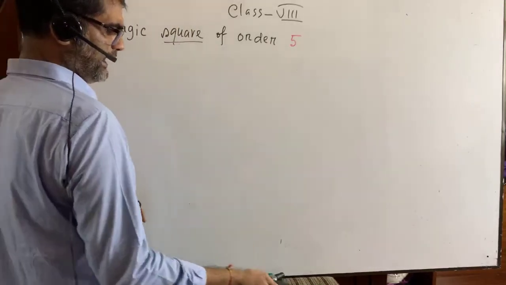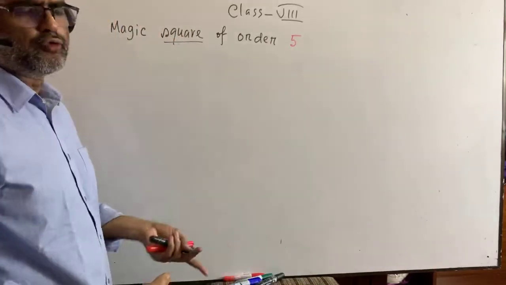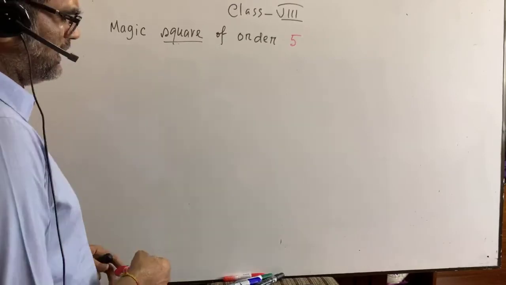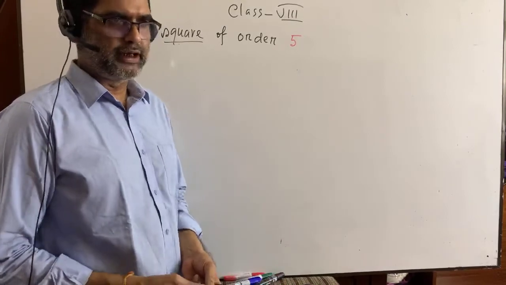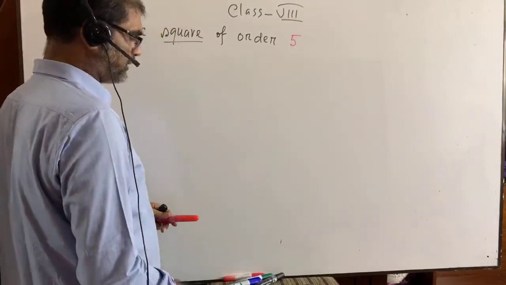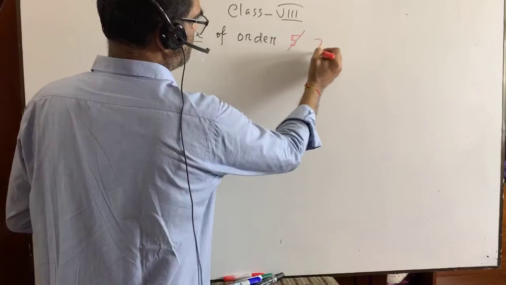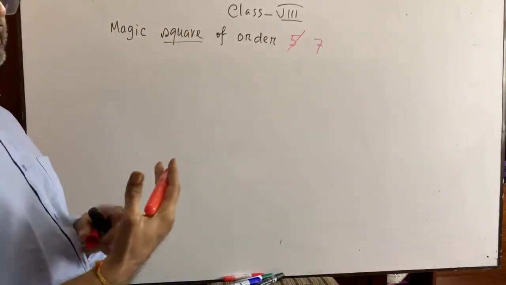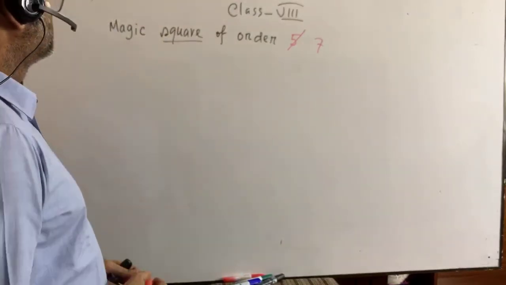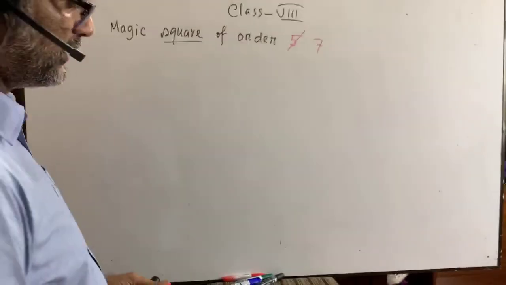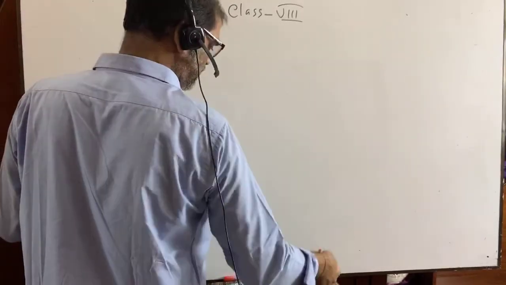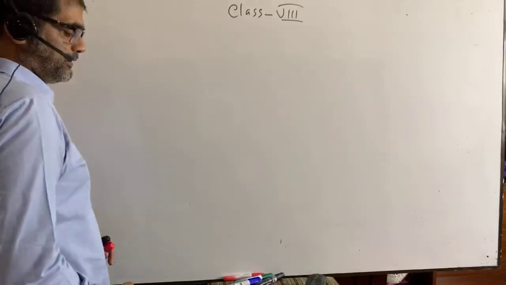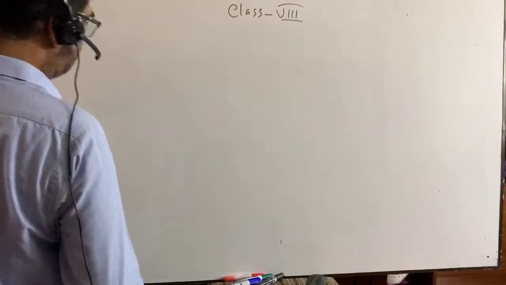In this way, the way I showed you for 3 and 5, it is really very easy if you are an advanced and prominent student. Then please try at home for 7. The way I have done for 5 is the same for doing a magic square of order 7. One thing is to be told here, otherwise it becomes incomplete. That is, write down magic number.